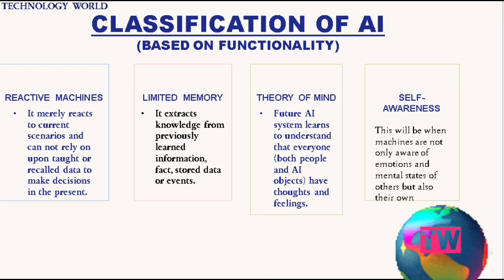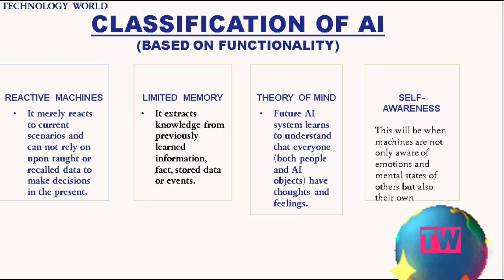First one is reactive machine. It merely reacts to the current scenarios and cannot rely on recall data to make decisions in the present. It means it cannot depend on recall data to make decisions in the present. And the second one is limited memory. This one is used to extract knowledge from previously learned information, facts, stored data or events.